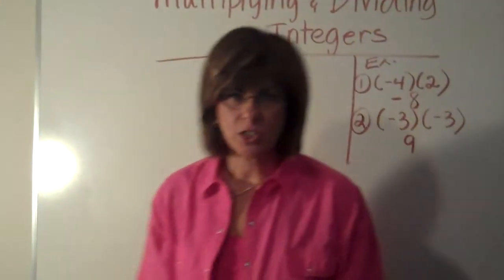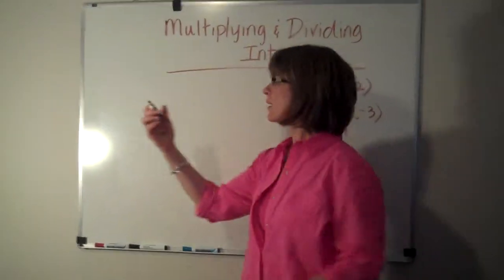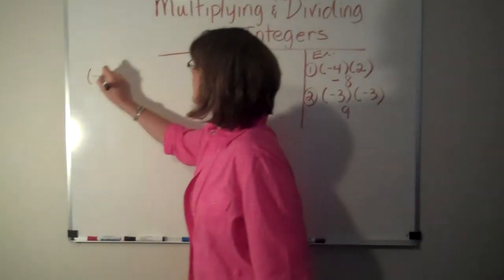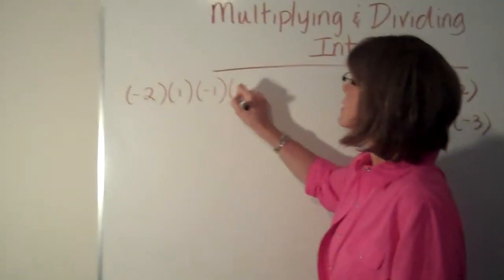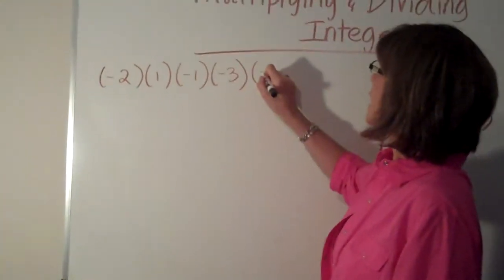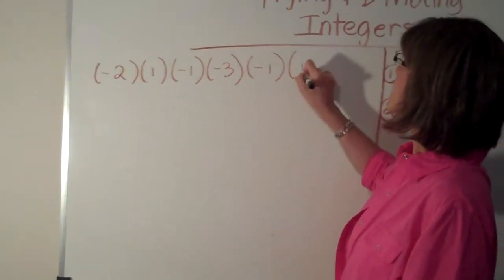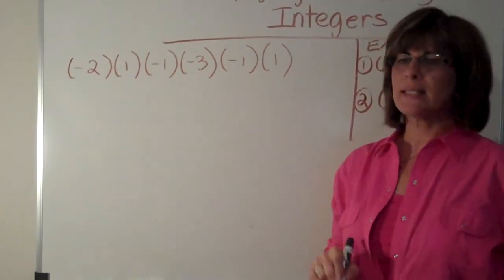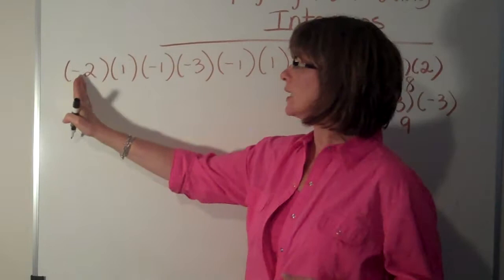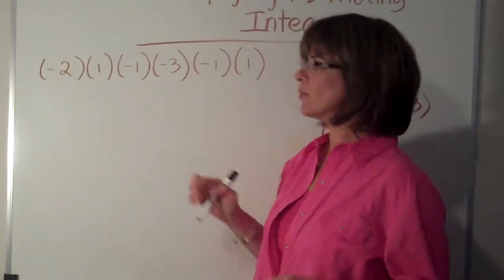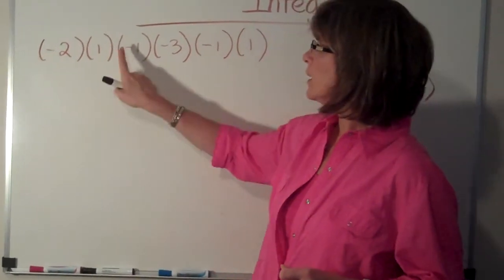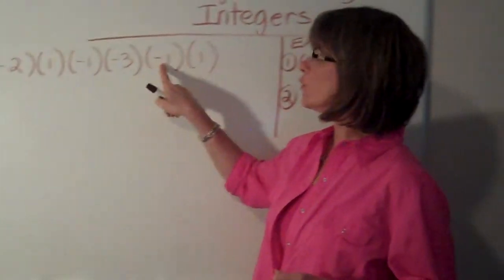Sometimes with multiplication you're going to get long strings of numbers. So you might get like negative 2 times 1 times negative 1 times negative 3 times negative 1 times 1. And instead of having to say, okay, negative 2 times 1 would be negative, you can just count the number of negative signs. 1, 2, 3, 4.